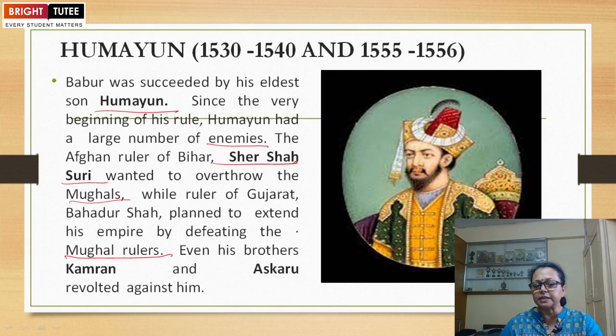Even his brothers, Kamran and Askari, revolted against him. Even though he was the eldest son of Babur and got the throne as per the norms of the royal family, he had so many enemies, and his brothers were also many times against him.